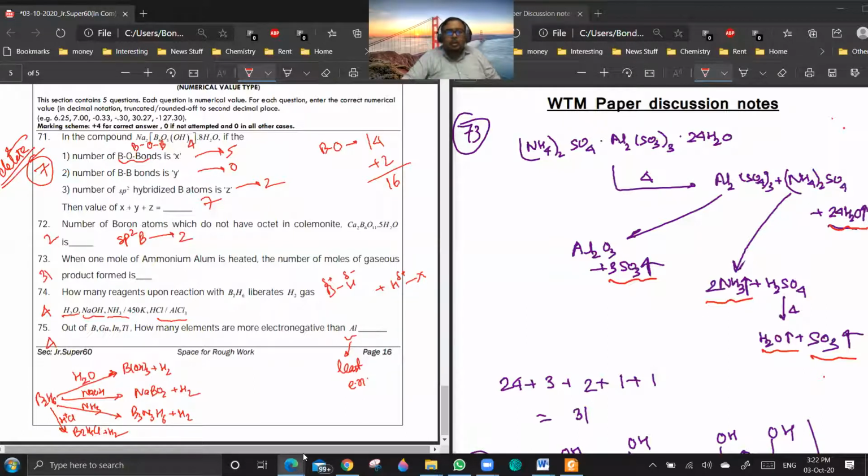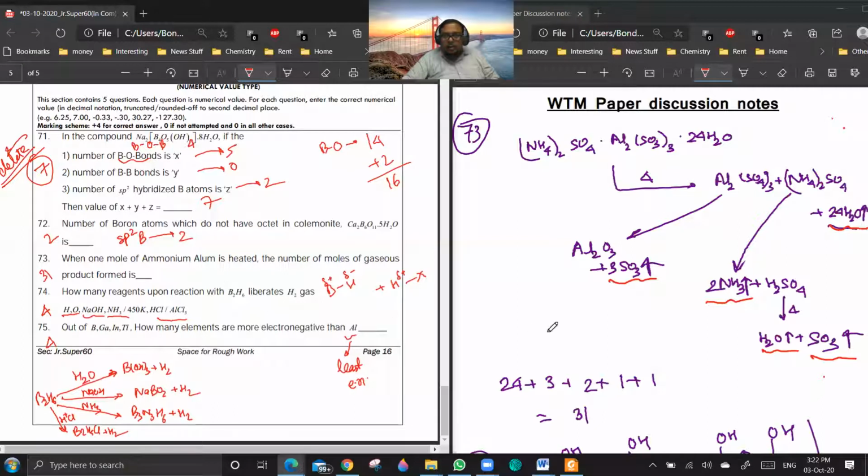Yes, sir. There are too many inconsistencies in this question. It is going for delete. Okay, 74 is done. 75, sir? Sir, could you explain 73rd once again?